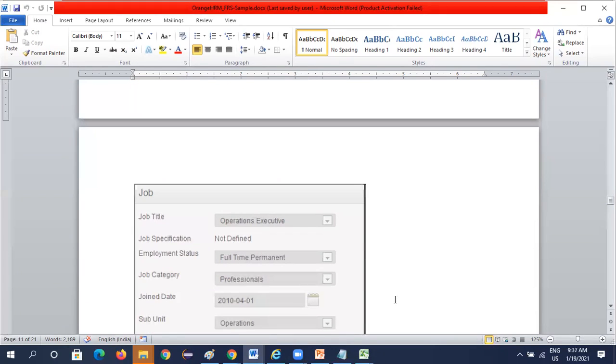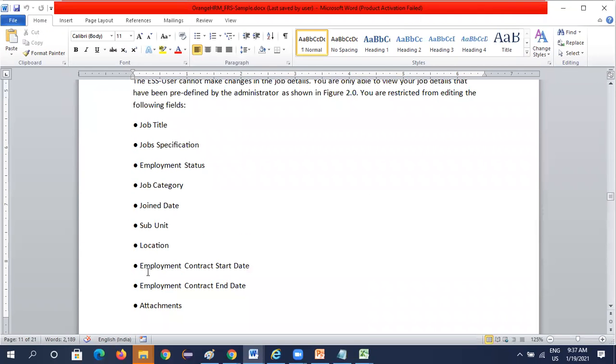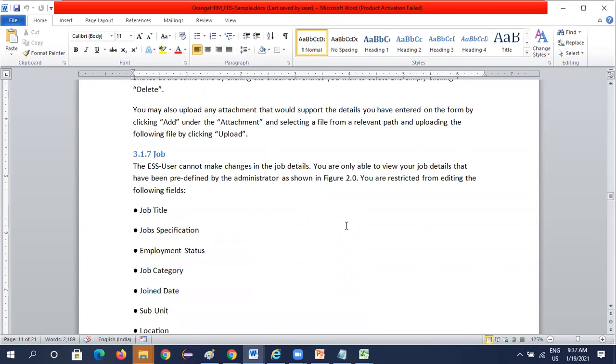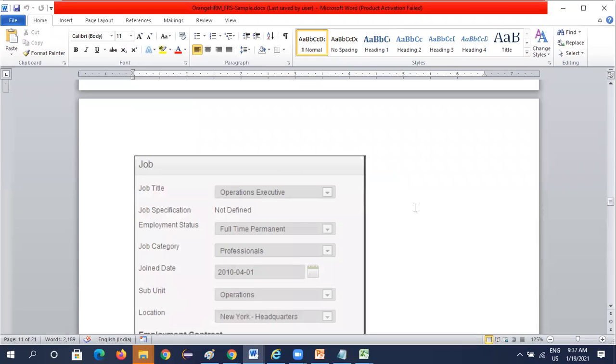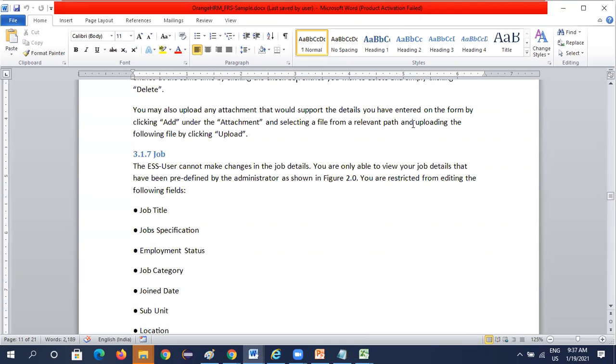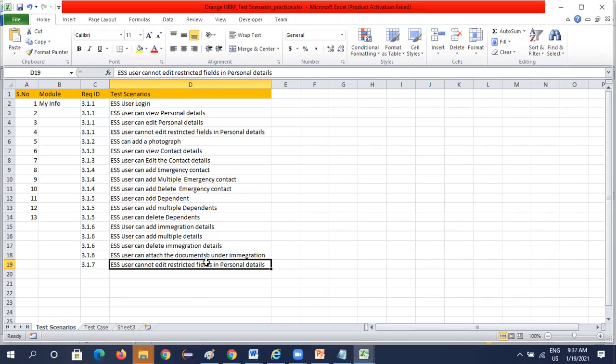These all are not different screens or different pages. In only one screen we have all the fields. So what you write is that user cannot edit the job details page. He should not edit this entire page. Okay. In test cases, you will write in detail: job title cannot be edited, job specification cannot be edited, job category cannot be edited. Those all you will write in detail in test cases. Okay. Good try.